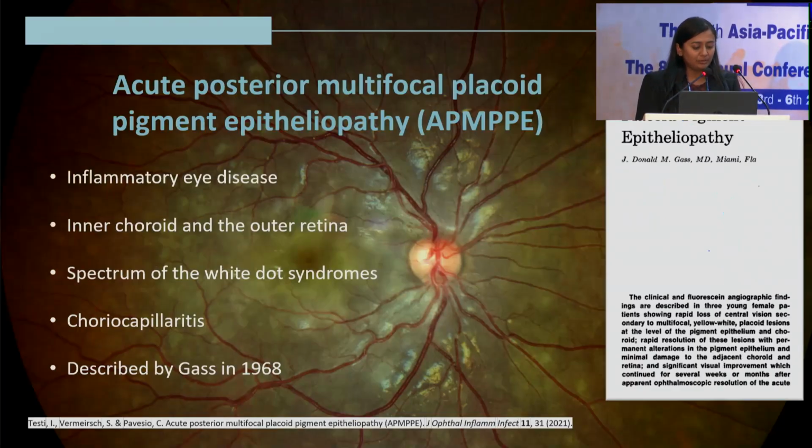So we all know that AMPPE is an inflammatory eye disease that affects the inner choroid and the outer retina. It was first described by Professor Gass in 1968 as multiple discrete creamy yellow lesions, as you're seeing in this fundus image. At that time, the primary pathology was thought to be at the level of the RPE, and it was classified under the spectrum of white dot syndromes. But later on, it has been reclassified as choriocapillaritis.